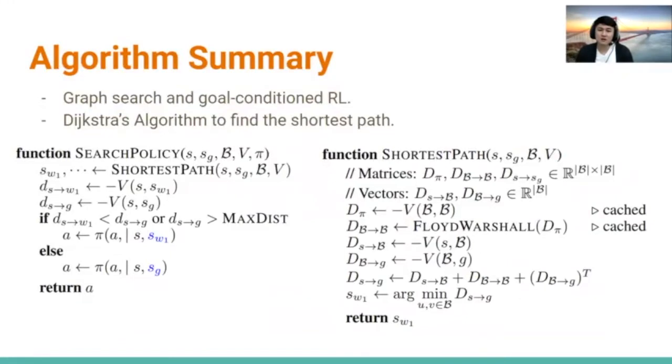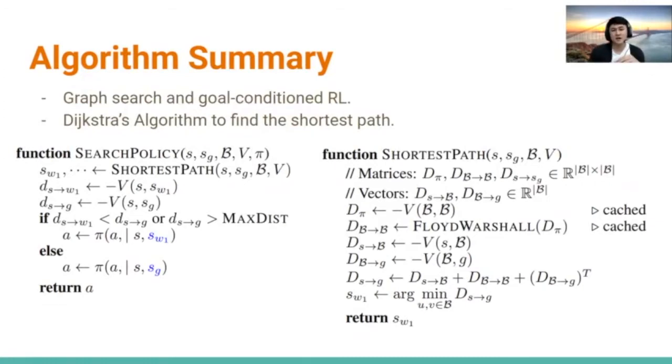Here is the algorithm summary. The algorithm combines graph search and goal conditioned RL. This starts by using graph search to obtain the shortest path from the current state to the goal state, planning over the states in the replay buffer. This estimates the distance from the current state to the first waypoint, as well as the distance from the current state to the goal. In most cases, this conditions the policy on the first waypoint.